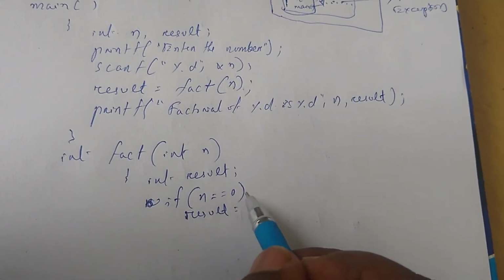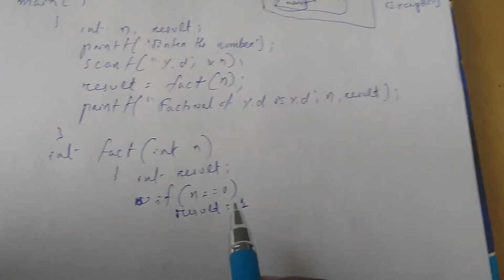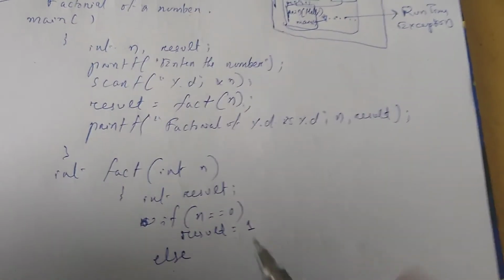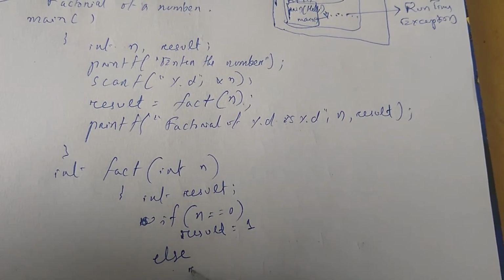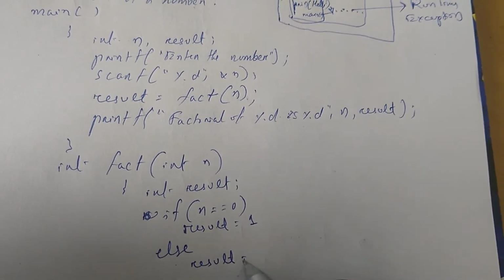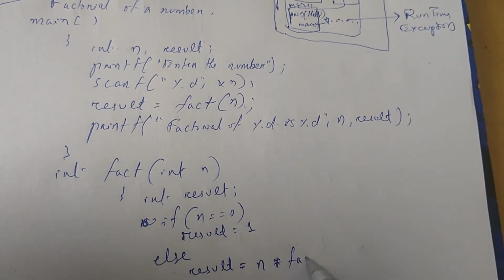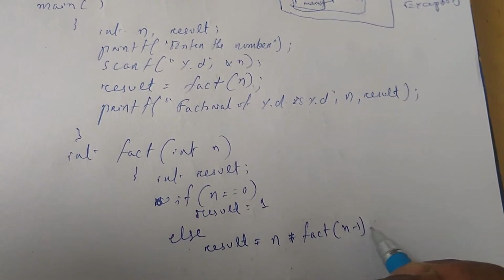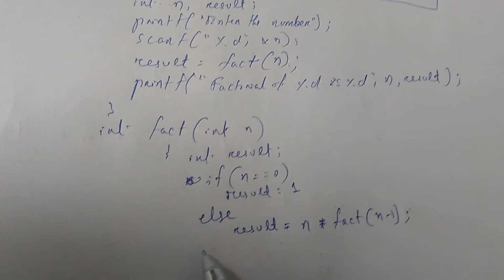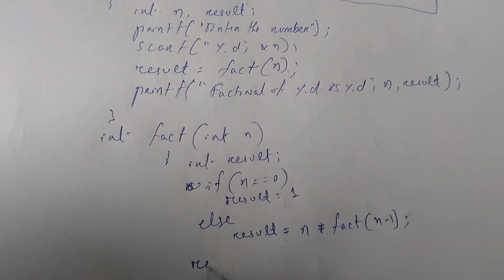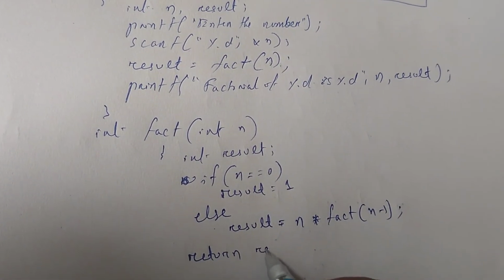So if the n value equals 0, then result equals 1, that means the factorial is 1. Else, result equals n into fact(n minus 1). Got it? After completion, you have to return the result.